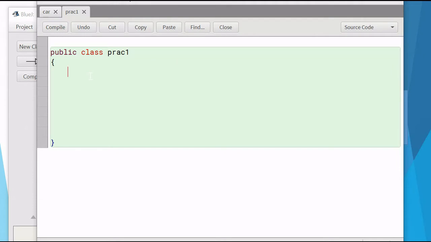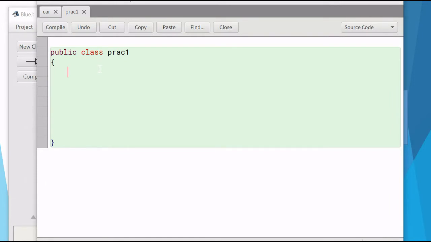If you remember, last time we discussed what a class is and what an object is. A class is a blueprint or a template which tells me what things an object, if created from practical1, will have. Right now I am creating only a template or a blueprint, that is, I am creating a class. Every class can have only two things: member variables and member functions. Let us see what they are.